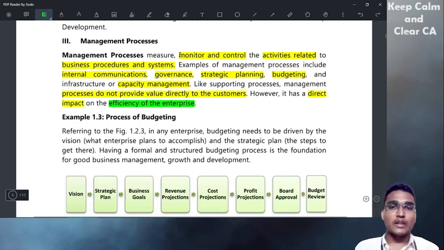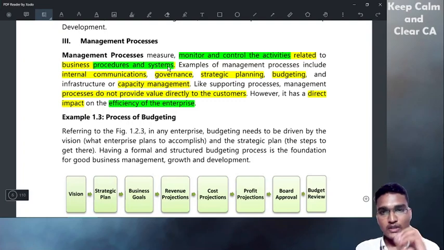What they do is monitor and control the activities of the business processes and systems. They keep looking and analyze who is doing what, how our business is performing, what our sales are, how we have to improve our sales, how to manage people, and how to implement so many controls to avoid frauds and errors in the organization.